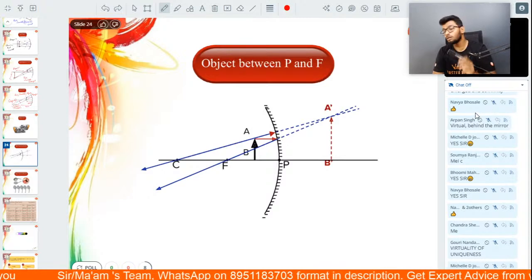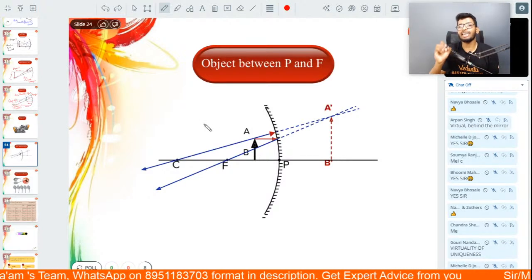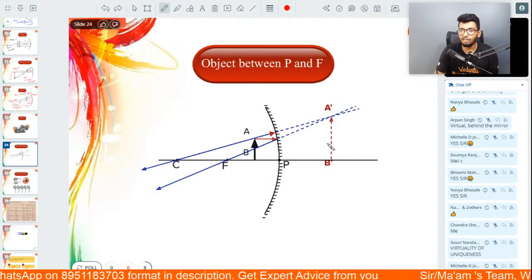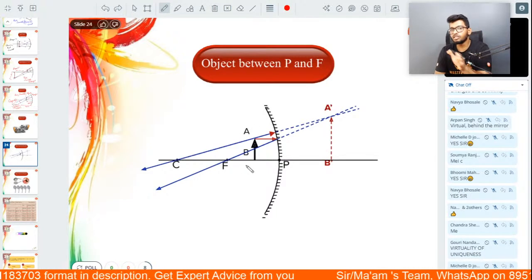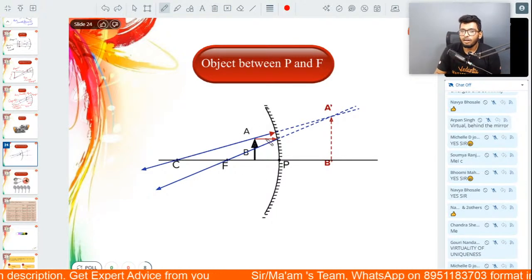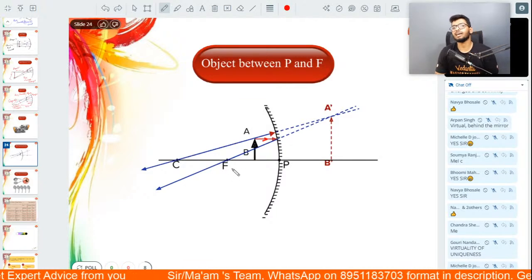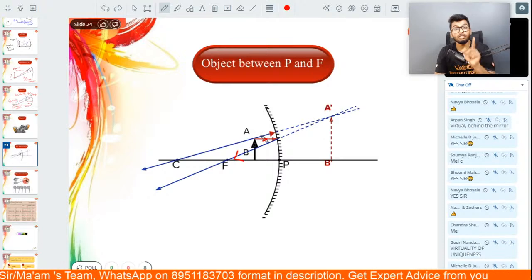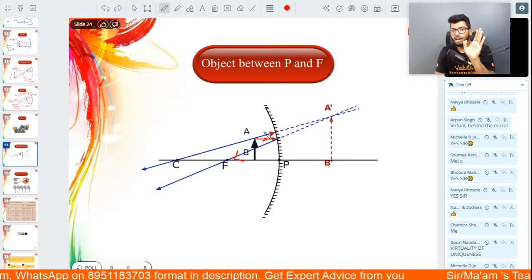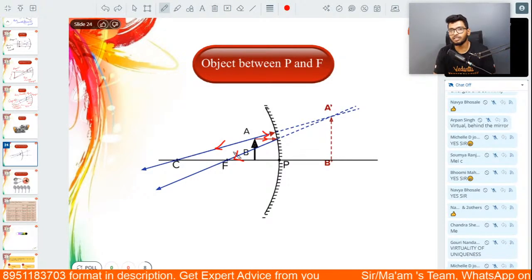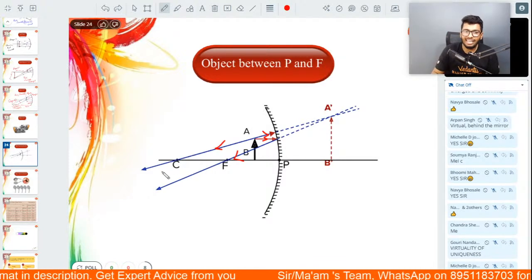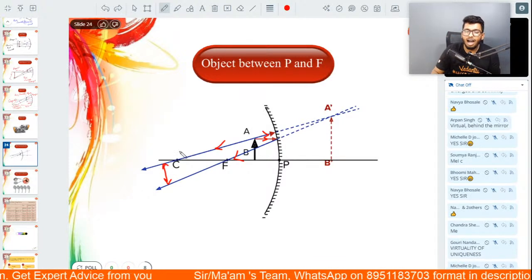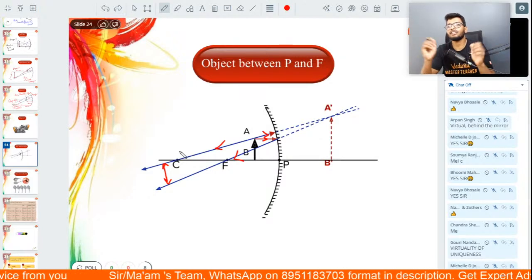Now what is so special about this is that, guys, in this case, look at this carefully. Object is placed between focus and the pole. One ray of light parallel to principal axis, after reflection, passing through the focus. Second one, the ray of light passing through the center of curvature, after reflection, passes through the center of curvature. If you notice this, these two rays of light are going away from one another.